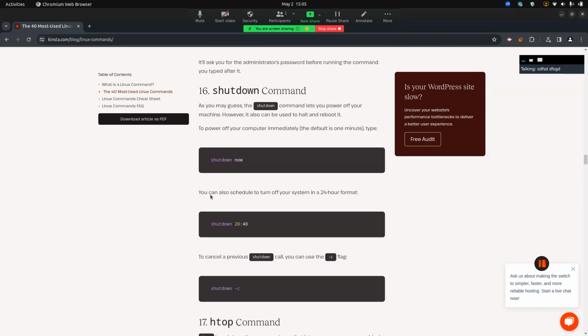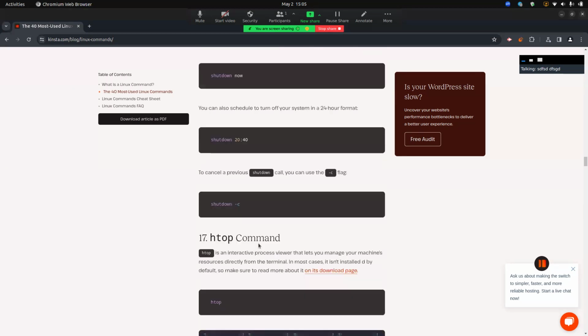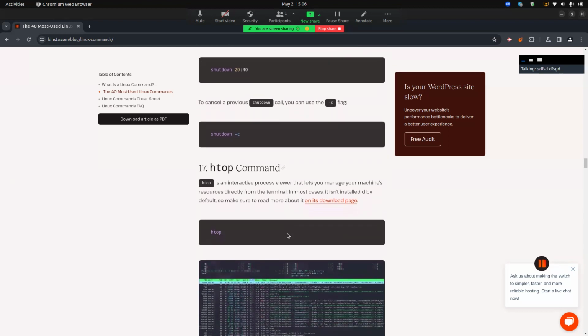You can also schedule to turn off the system in 24-hour format. To cancel a previous shutdown call, you can use the minus c flag. So the next is htop.